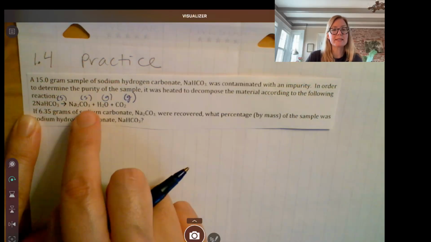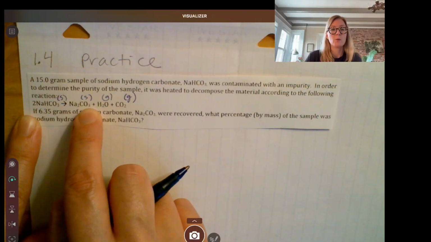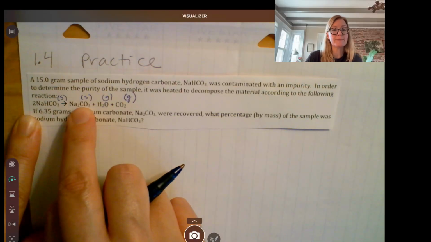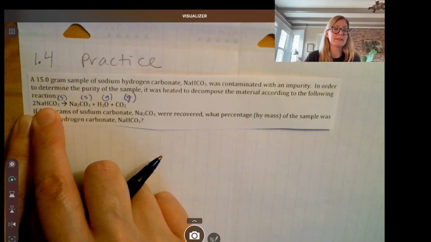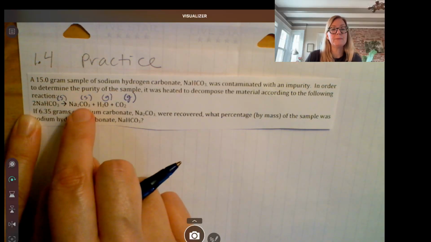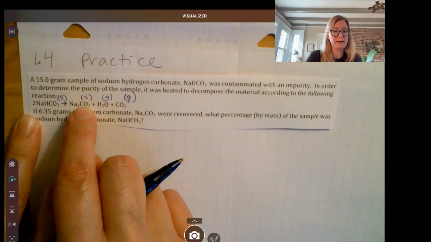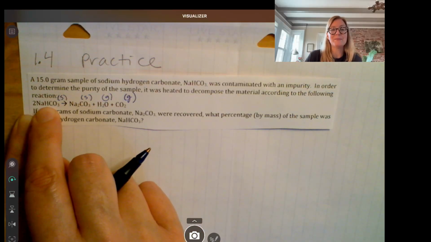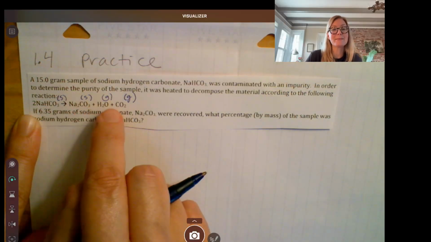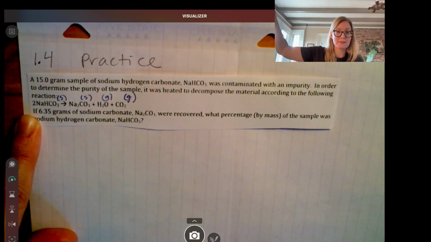We know we made 6.35 grams of this. We're going to use stoichiometry to figure out, well, if we made 6.35 grams of this, how many grams of this did we have to begin with, okay? Keep in mind, if this is 6.35, we know that the mass of the reactant is going to be heavier than that because we can see some of the mass was released as gases, okay?